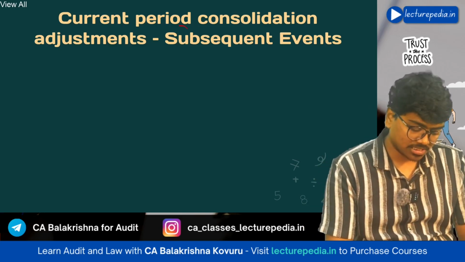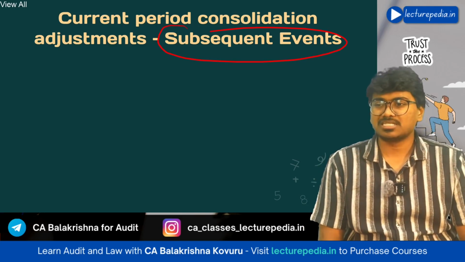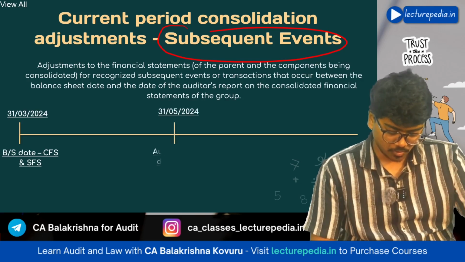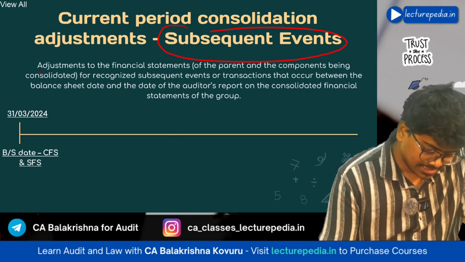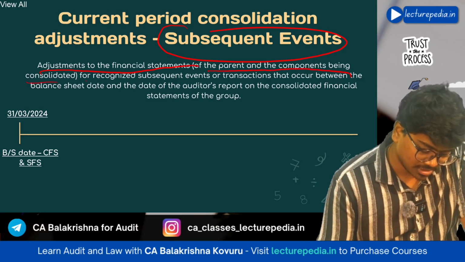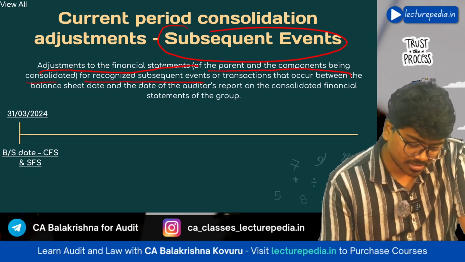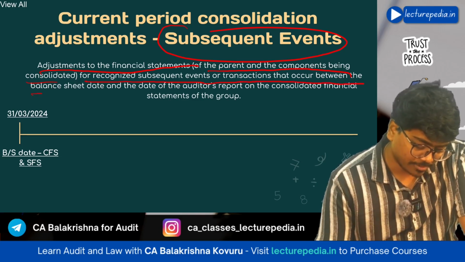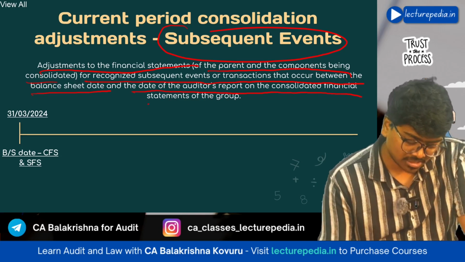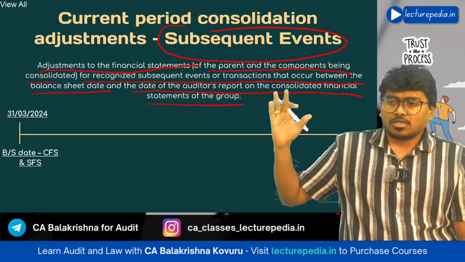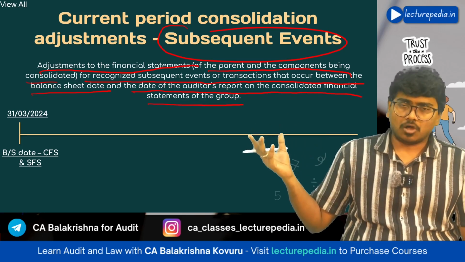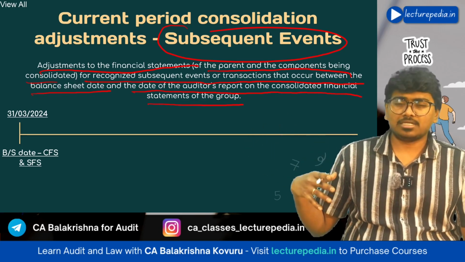Current period consolidation adjustments with respect to subsequent events. Now what is this? Adjustments to the financial statements of a parent and the components being consolidated for recognized subsequent events or transactions that occur between the balance sheet date and the date of auditor's report on the consolidated financial statements of the group.